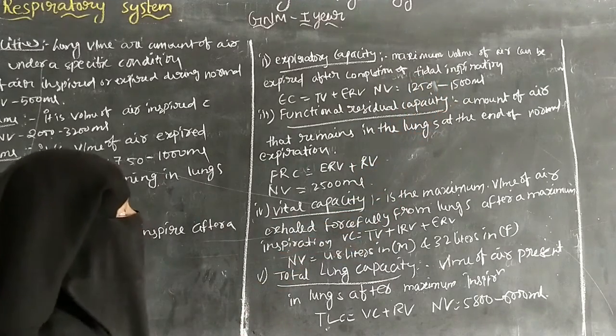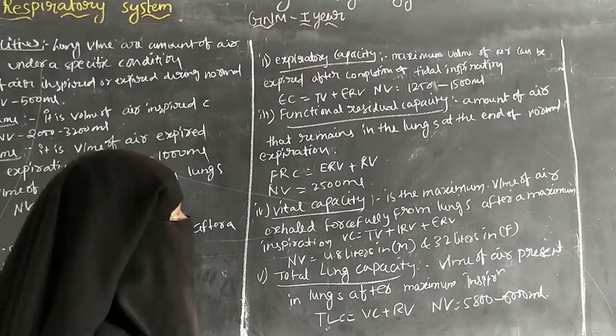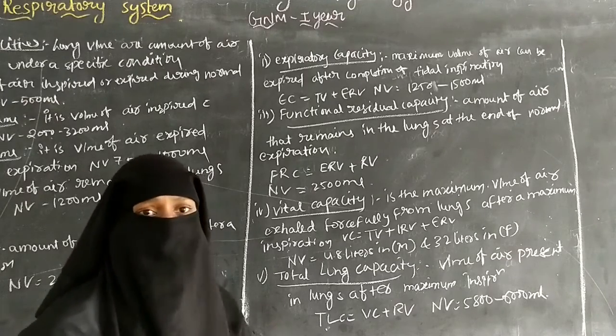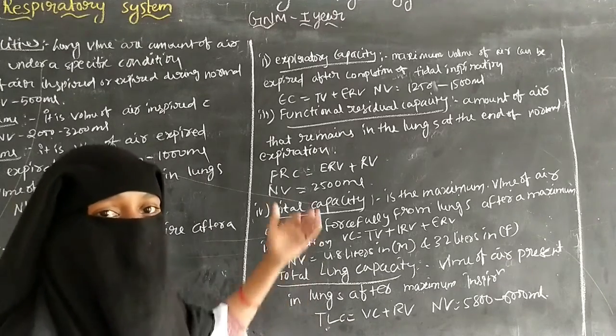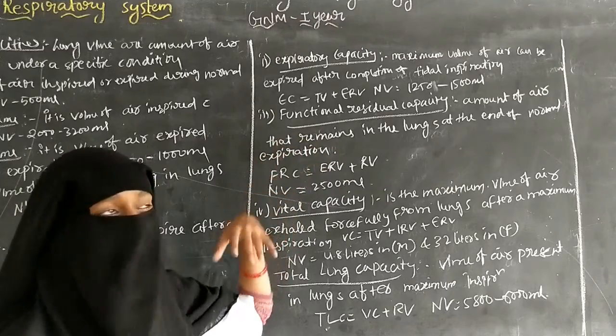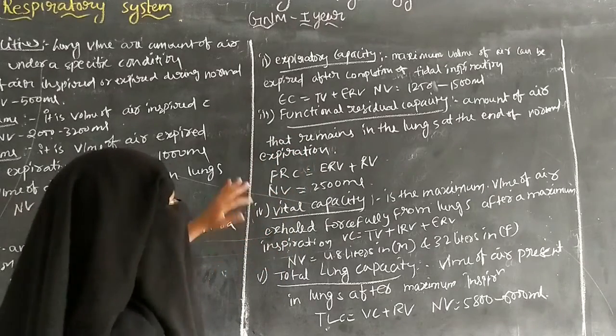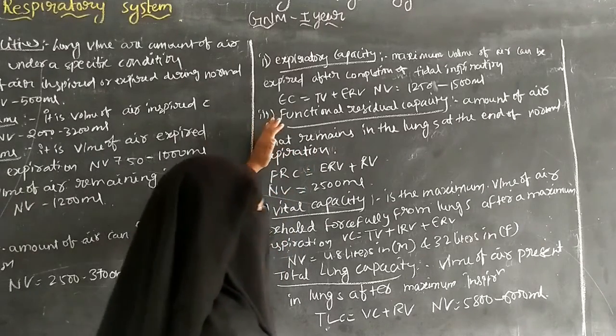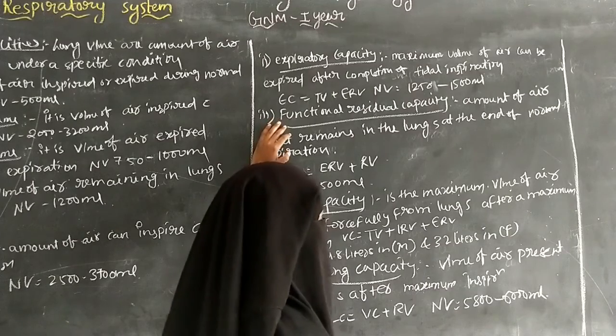So expiratory capacity is the maximum amount of air that can be expired after the completion of tidal inspiration.